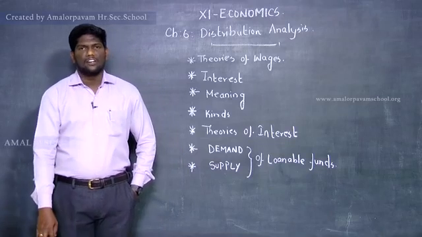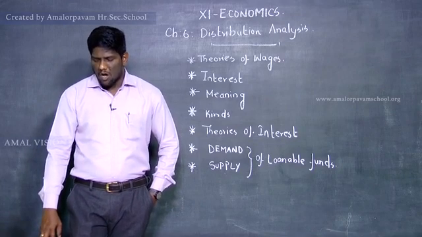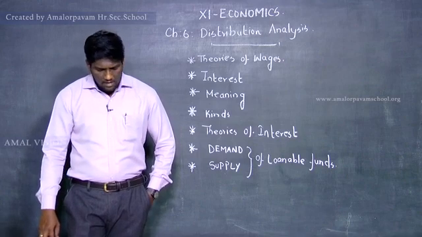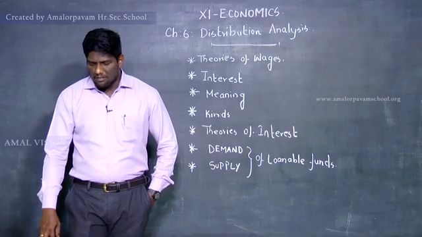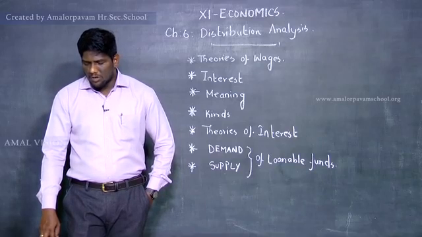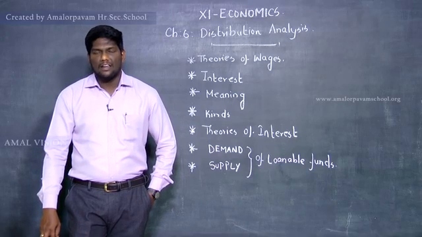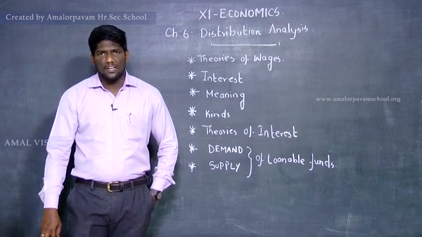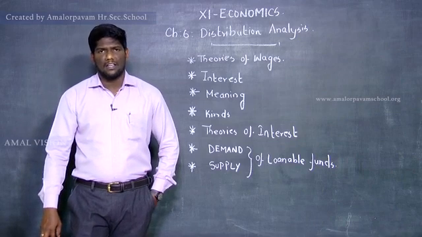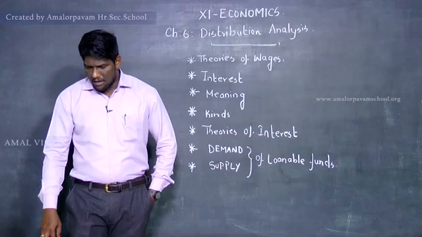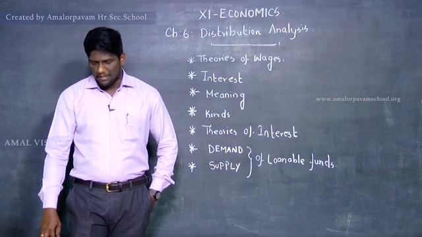The second thing we are going to discuss is the agio theory of interest, the psychological theory of interest, or time preference theory. This theory was proposed by Jean Rey in 1834, but credit goes to Bohm-Bawerk, an Austrian school economist who has given final shape to the theory. Initially it was proposed by Jean Rey, but finally it was given a final touch by the Austrian school economist Bohm-Bawerk.